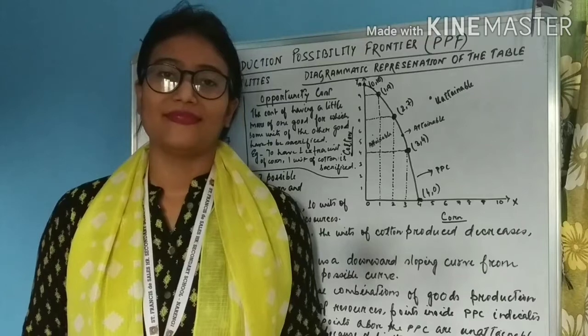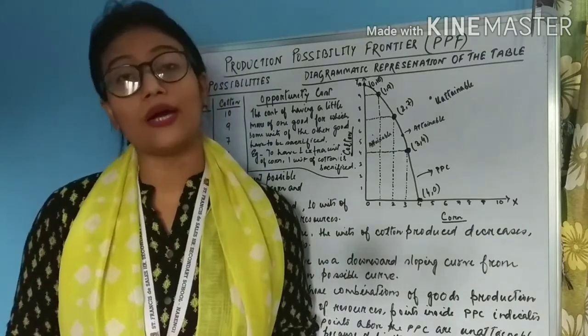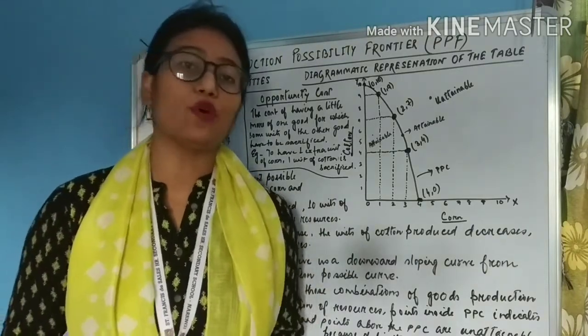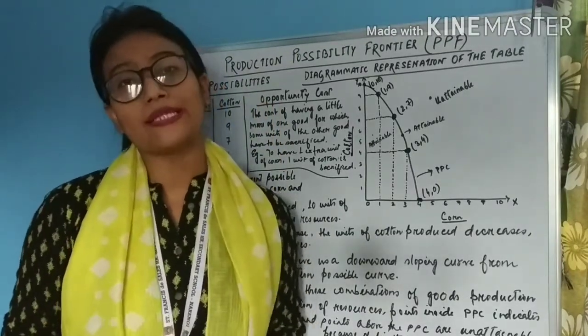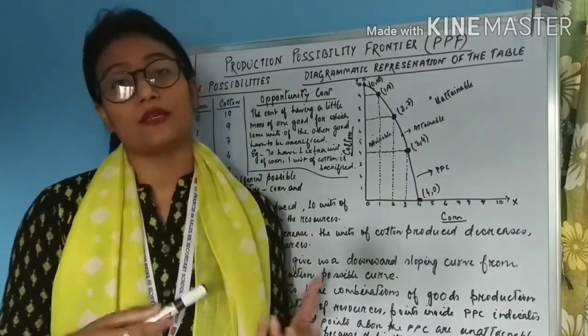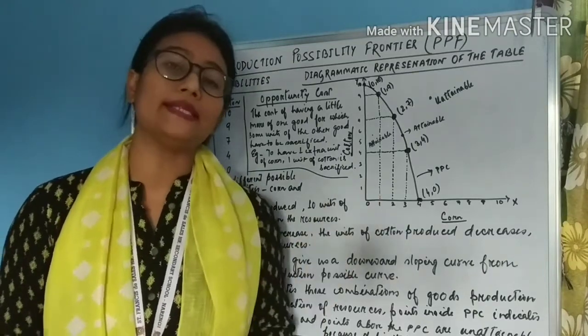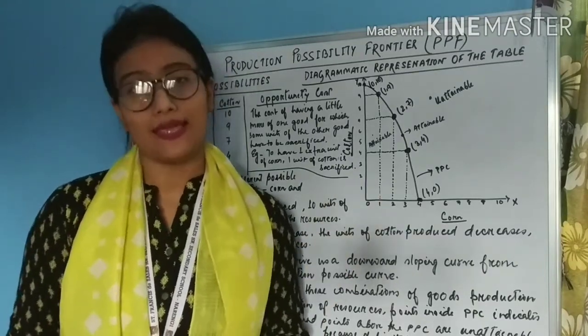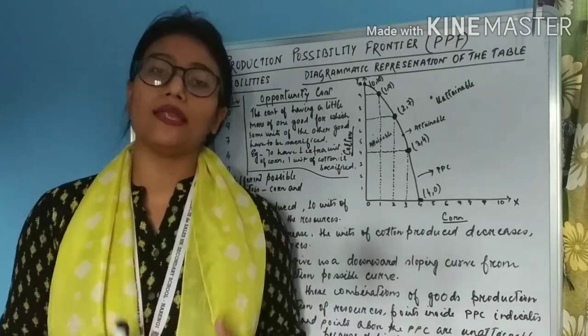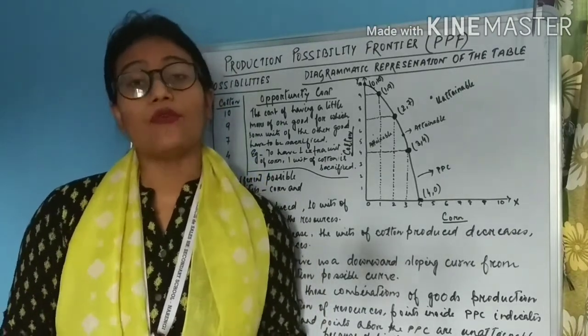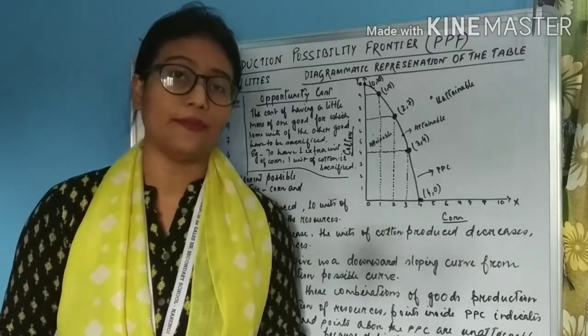Okay. Well students, let us now try to understand the concept of production possibility frontier from a practical point of view. That means, let us try to apply this concept in a simple economy. Just assume that we are in a very simple economy where only two goods are available.